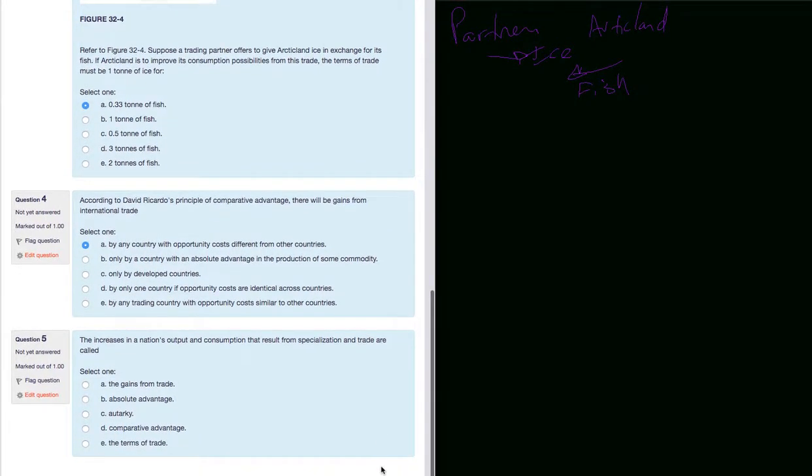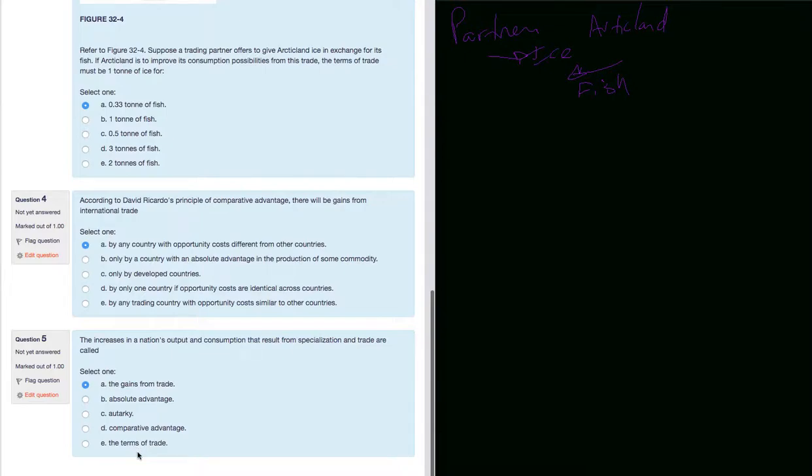The increase in the nation's output and consumption that result from specialization in trade are called the gains from trade. Absolute advantage is that concept we talked about earlier in the video. Autarky is a situation where there's no trade going on. Comparative advantage was explained before.